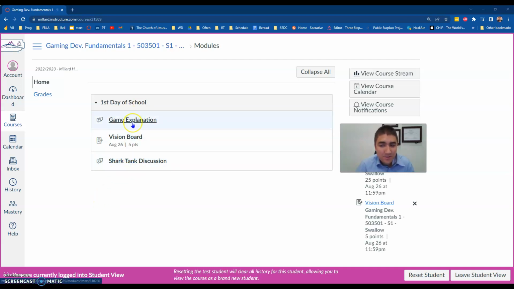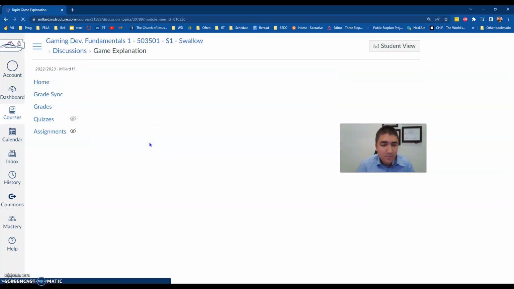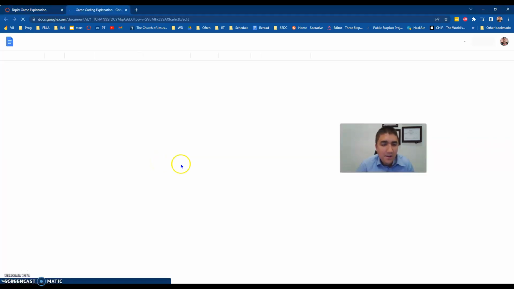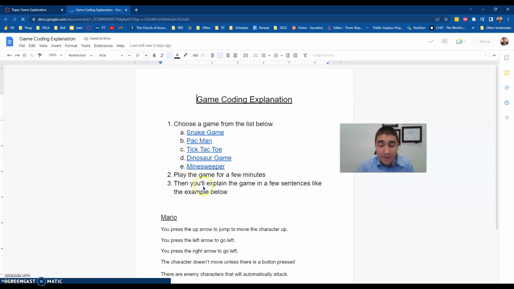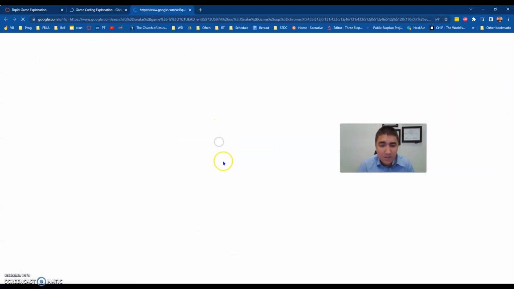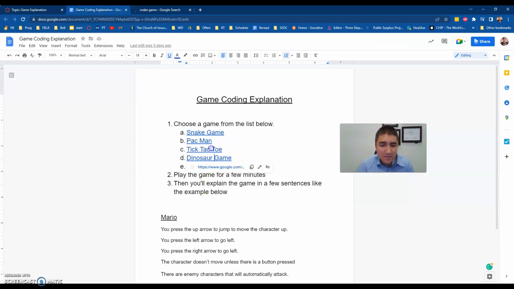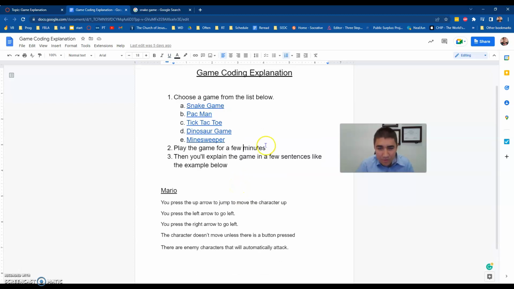So this is your task for the first day of school. You'll start here at the top and work your way down. This is called game explanation. This is kind of just the first day school activity we do. Just open the instruction link. Here I have 5 games that you can choose from. They should be unblocked, hopefully. Anyway, they're just Google games, like the Snake game. I'm sure some of you have played this game before. Just pick a game and play it for a few minutes, emphasis on the few minutes, 3 to 5 minutes,